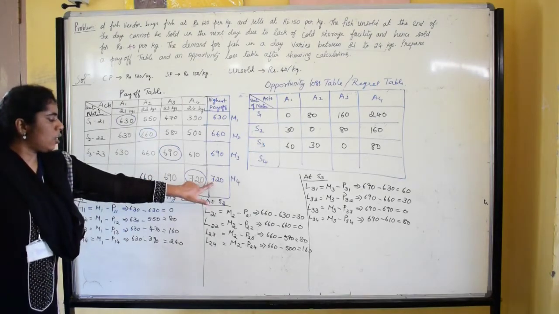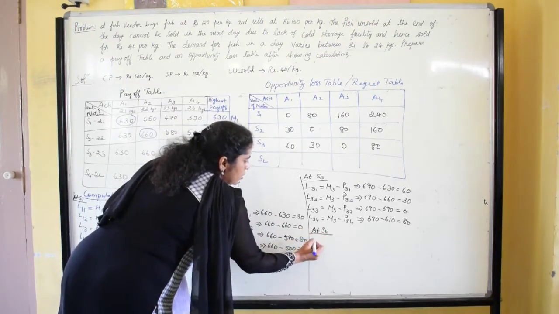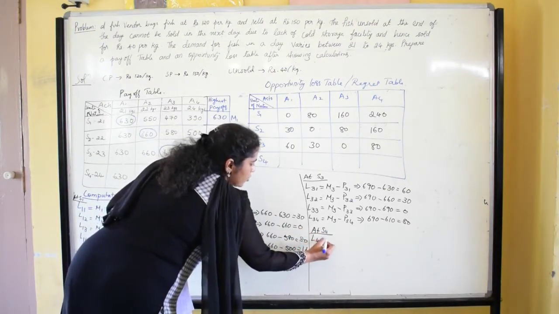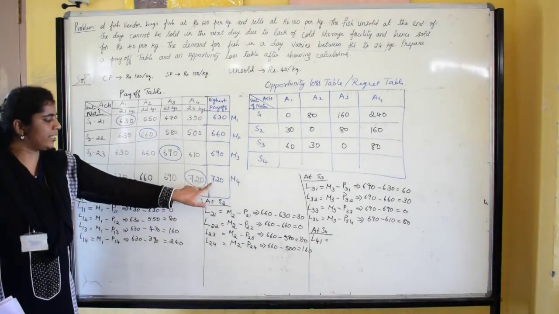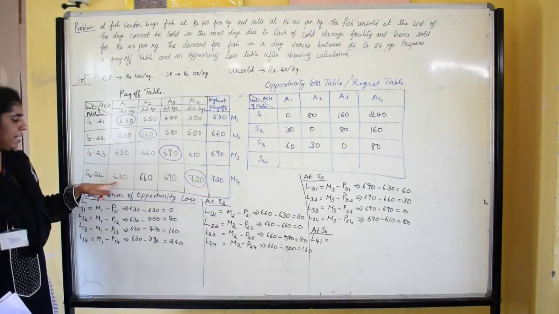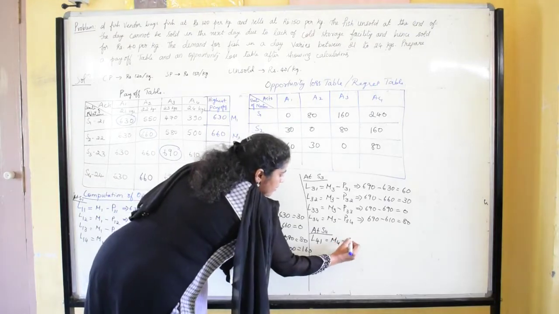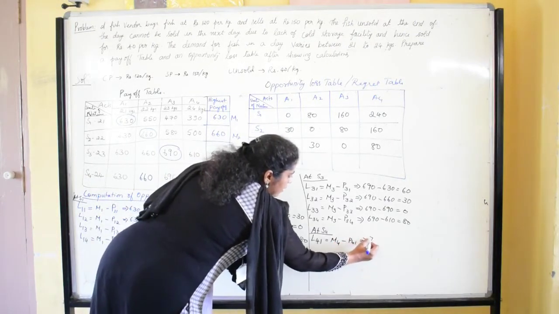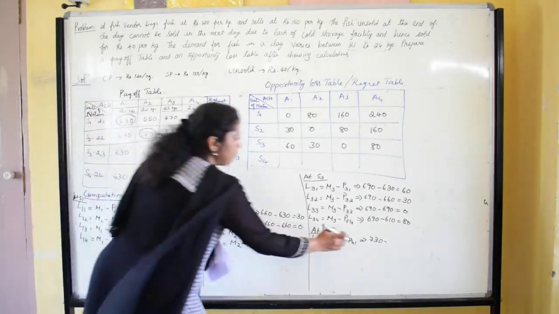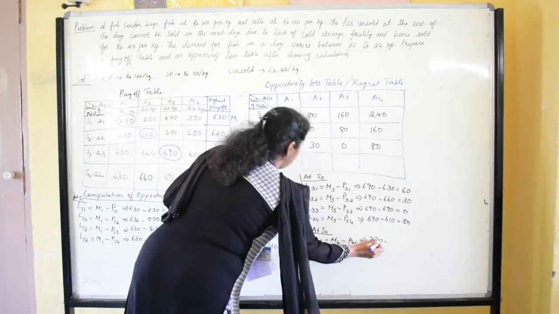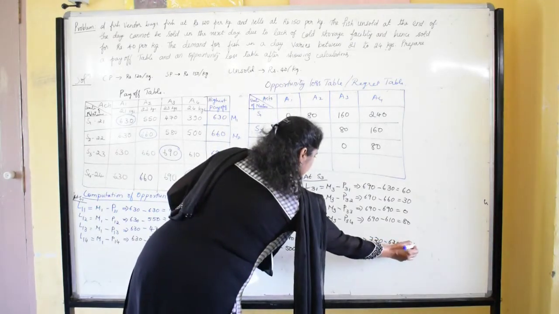So the loss at fourth row first column, directly I am showing the calculation here: 720 minus 630 is equal to 90.